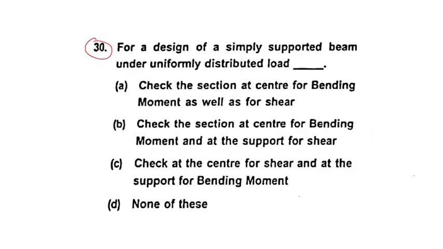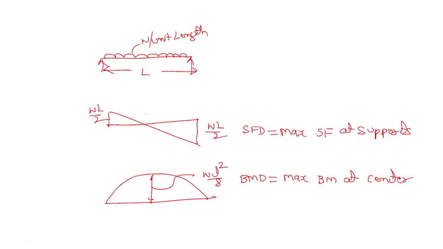What is the question? For the design of a simply supported beam under uniformly distributed load, check the section at the center for bending moment and at the support for shear. This one is correct. Have you understood? You have to remember these two diagrams.